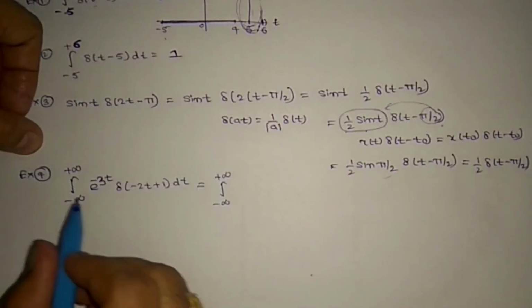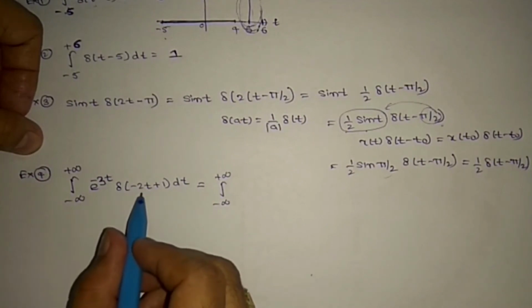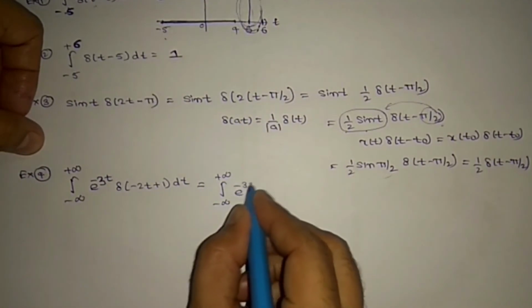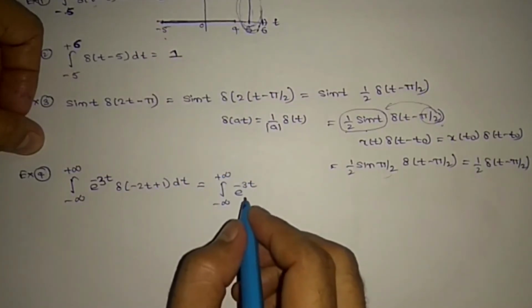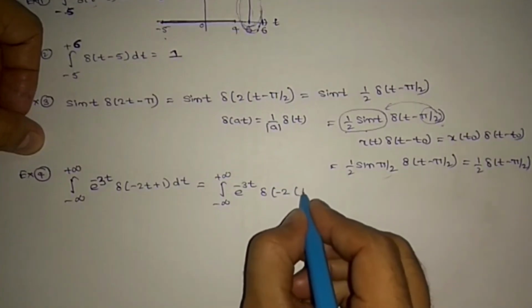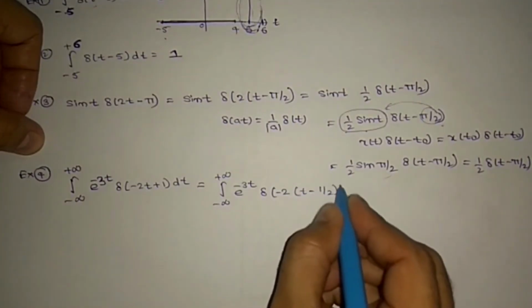Integral from minus infinity to plus infinity of e power of minus 3t del of (minus 2t plus 1) dt. The limits are minus infinity to plus infinity, so no need to worry. Here take minus 2 common: t minus 1 by 2, right?